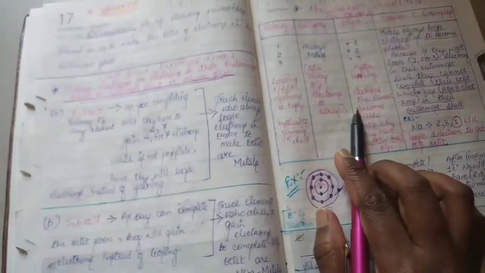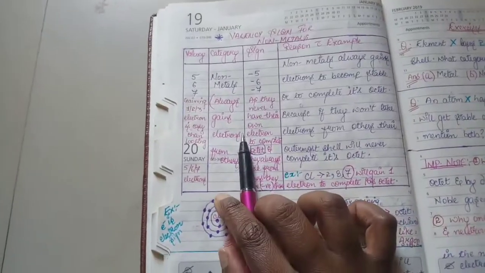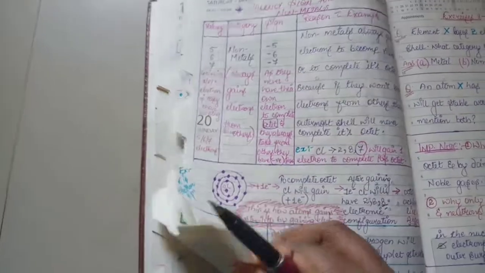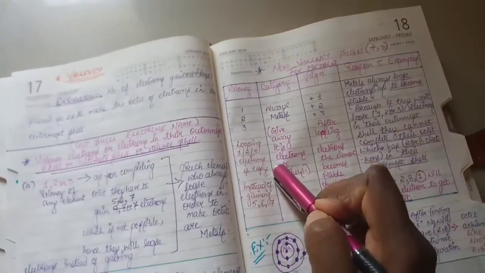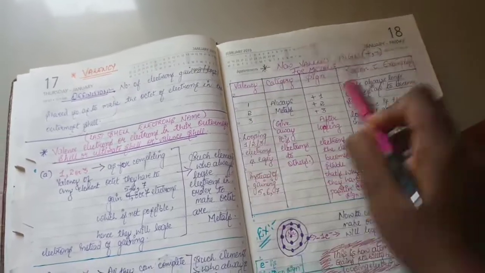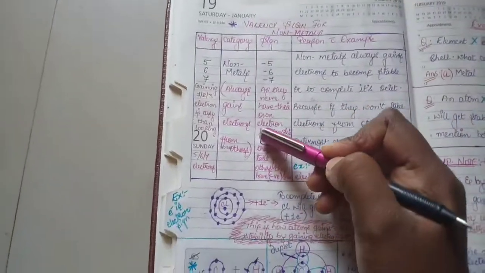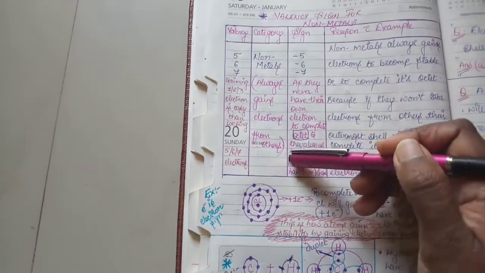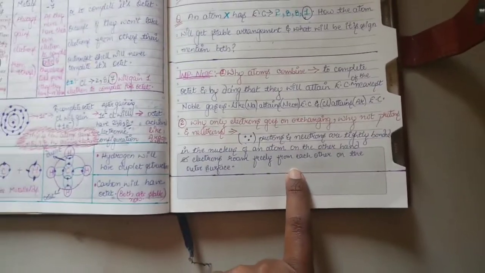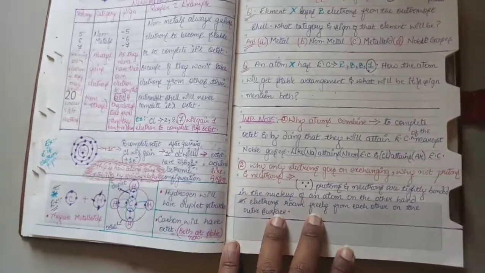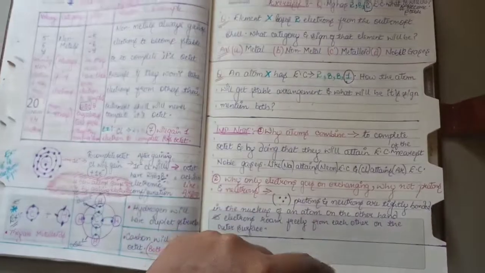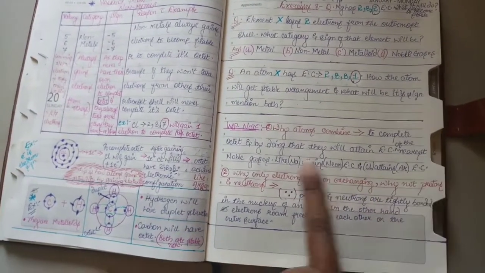Or I will call you to my party and you come to my party. Understood now, metals and non-metals? You call me to your party, I will come to your party, means they are losing. I will call you to my party and you come to my party, means they are gaining. Understood? So that is what is happening with the electrons, and that is why electrons are the only ones doing the sharing business, or gaining or losing business over here, not the protons or the neutrons.